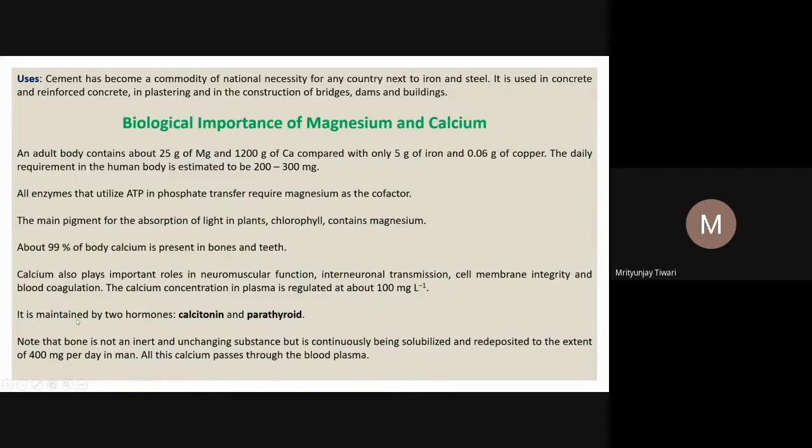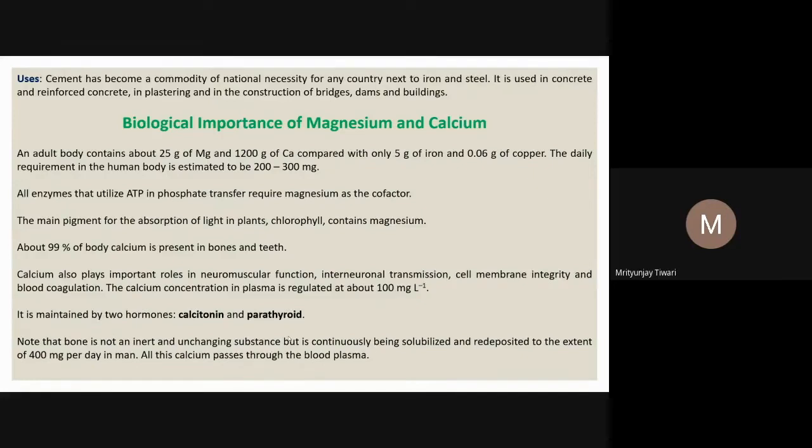What is important here is to note that the bone is not an inert and unchanging substance. You might have heard that bone concentration goes down, it goes up, depending on the kind of food that you take. Though it looks solid when you see the bones of a dead person, so it appears unchanging, in a living form it changes. It's a reversible reaction. Bone also gets dissolved, and bone also gets formed by certain processes.